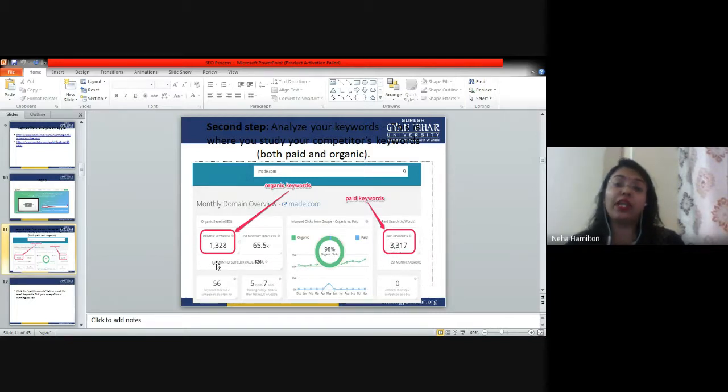3,370. Right? Now, what is organic keywords? It means if they have visibility in the organic ranking also, then for how many organic keywords they are ranking? So for 1,328 keywords they are ranking organically, meaning they are visible in the organic ranking. Okay. So I hope you understand what I'm trying to explain.